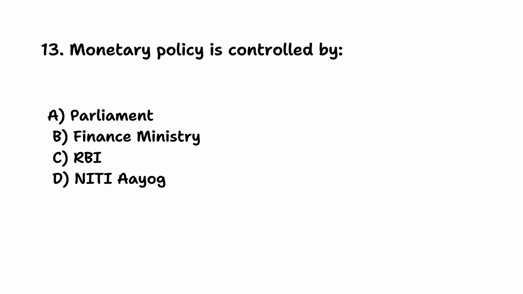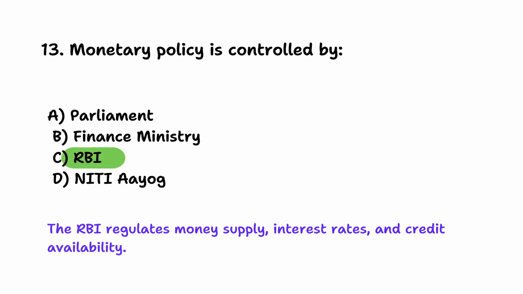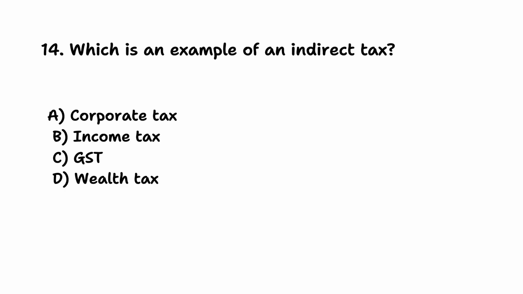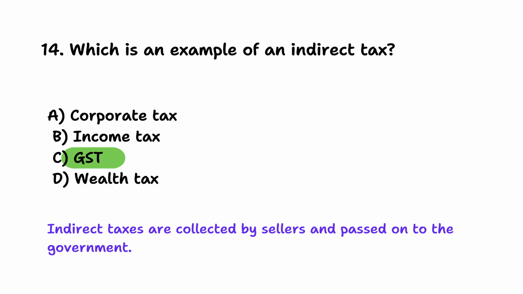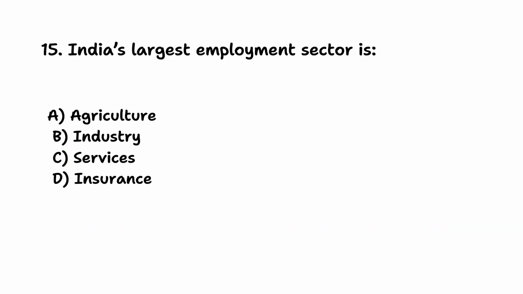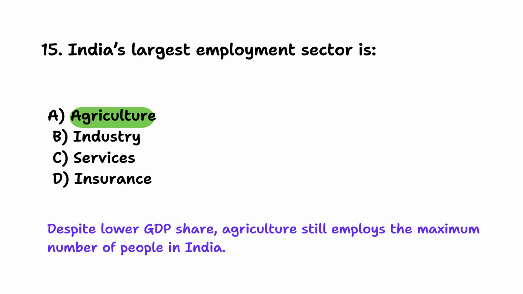Monetary policy is controlled by? RBI. The RBI regulates money supply, interest rates, and credit availability. Number 14. Which is an example of an indirect tax? GST. Indirect taxes are collected by sellers and passed on to the government. India's largest employment sector is? Agriculture. Despite lower GDP share, agriculture still employs the maximum number of people in India.